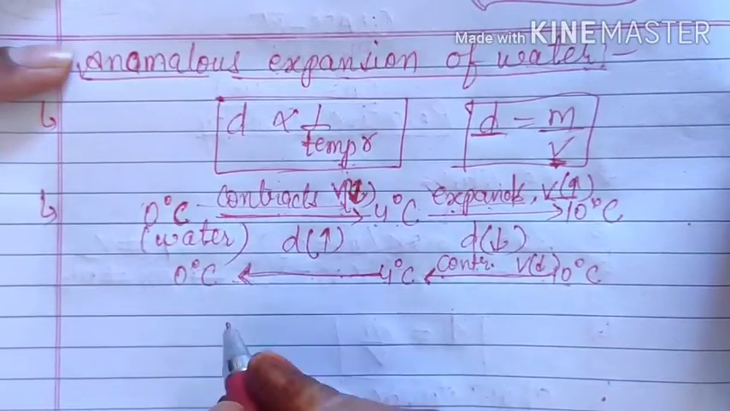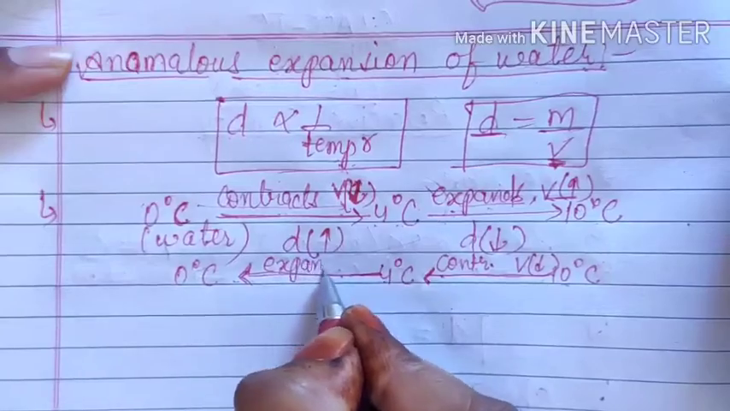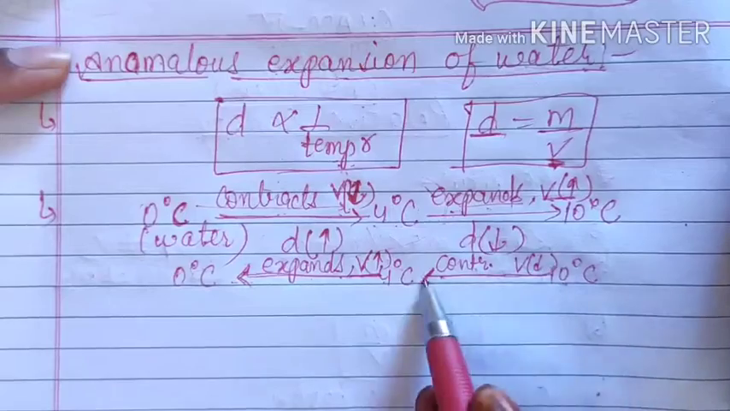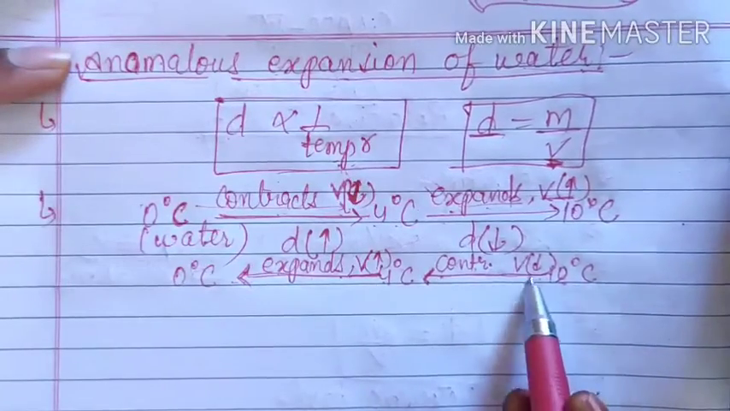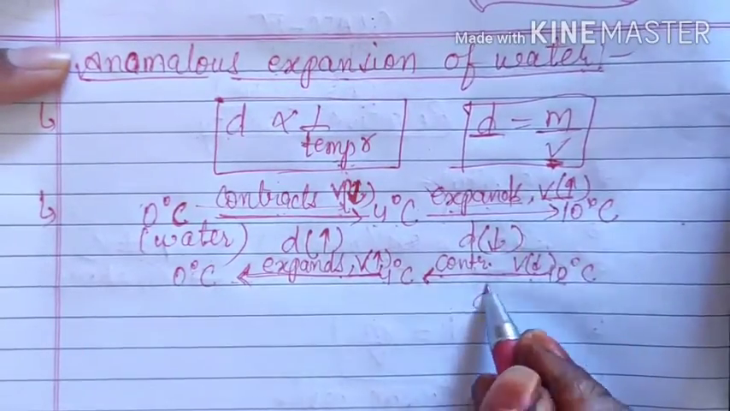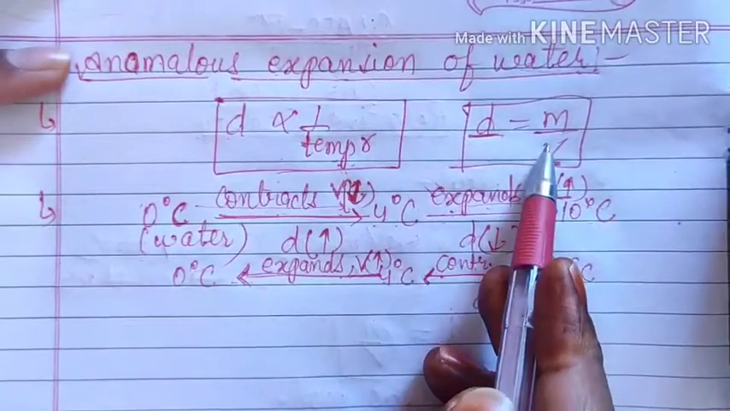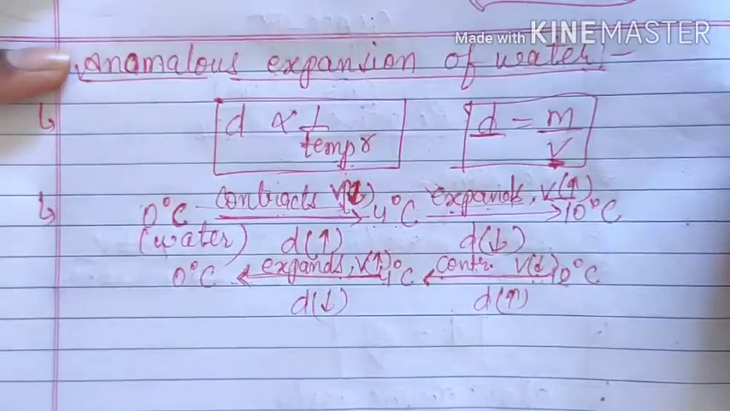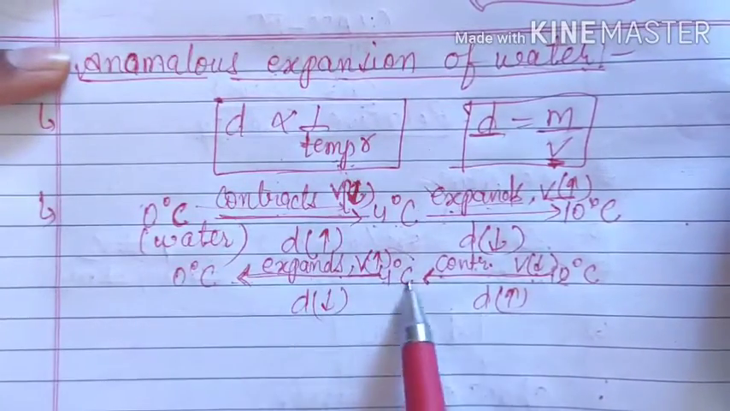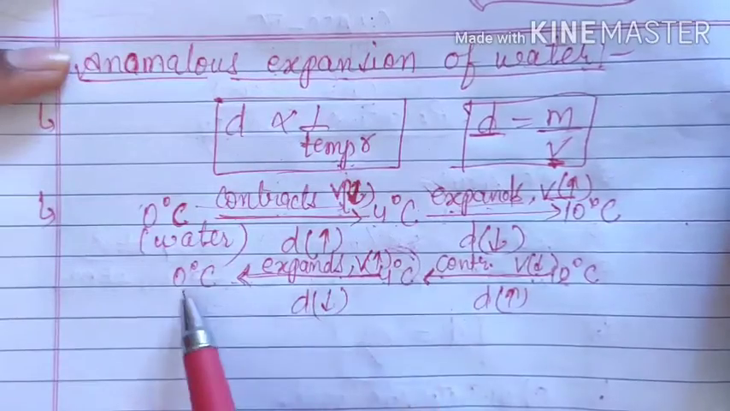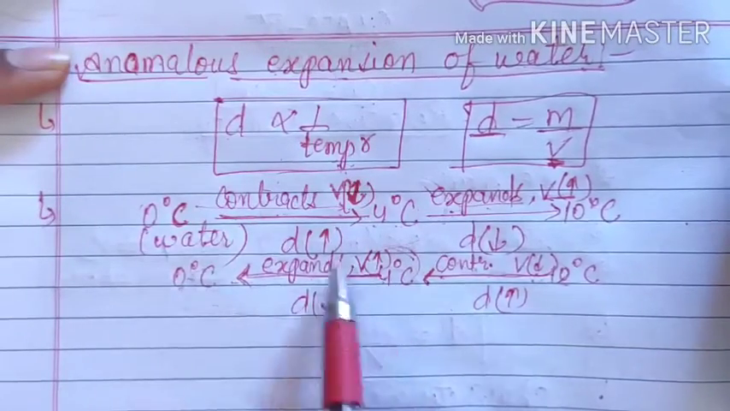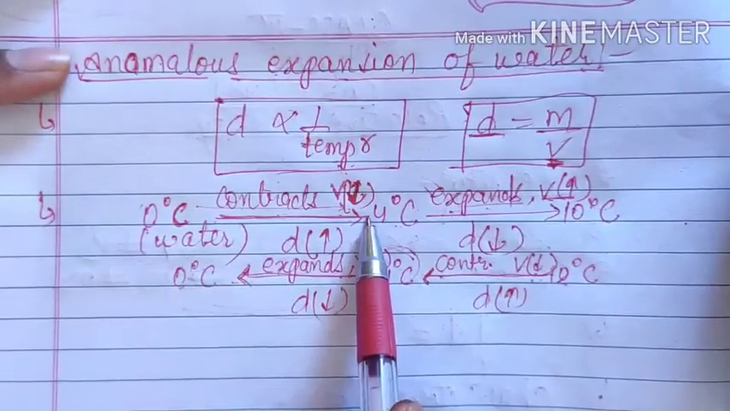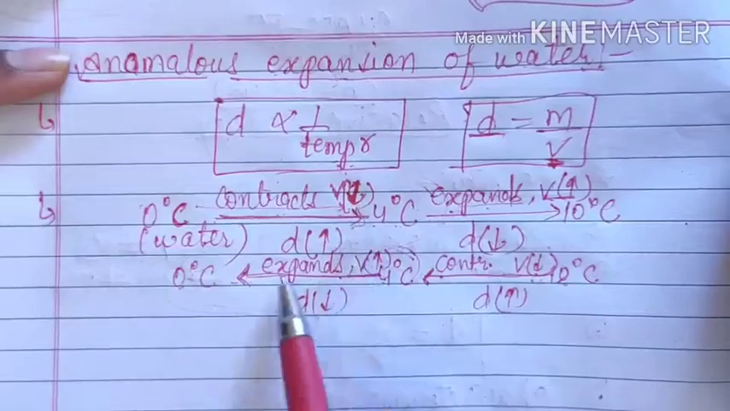Okay, but instead of this, it starts expanding and its volume starts increasing. So, during the time when the volume is decreasing, density increases, and here when the volume starts increasing, density decreases. Okay, so this expansion on cooling of water from 4 degrees Celsius to 0 degrees Celsius is known as anomalous expansion of water. Here it is a decrease in the volume, and here it is an increase in the volume.